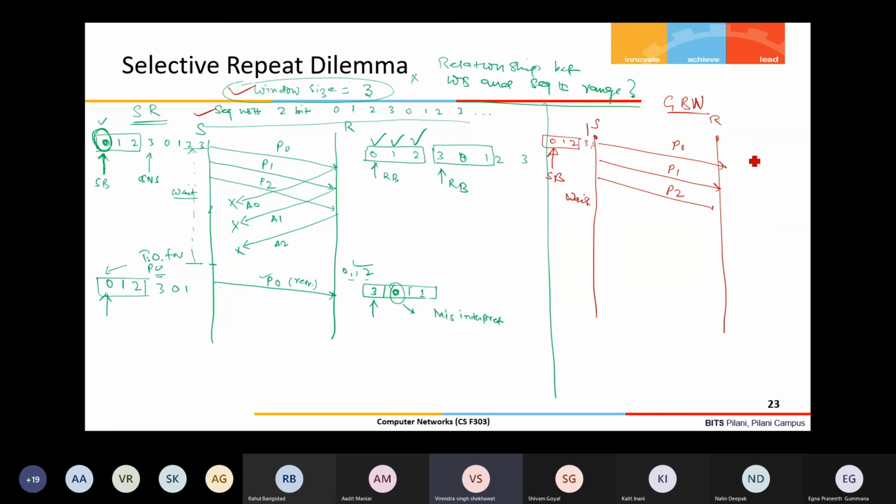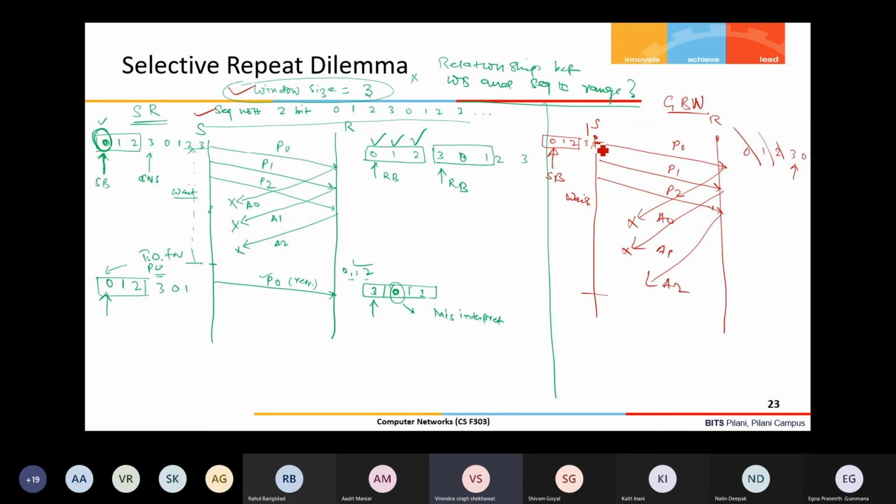So here all packets are received: 0 received, 1 received, 2 received, and these have been delivered to the application. Next is 3. It is waiting only for 3, not 0, because if 0 comes, it will discard it. Now say acknowledgement 0 is lost, acknowledgement 1 lost, acknowledgement 2 also lost.